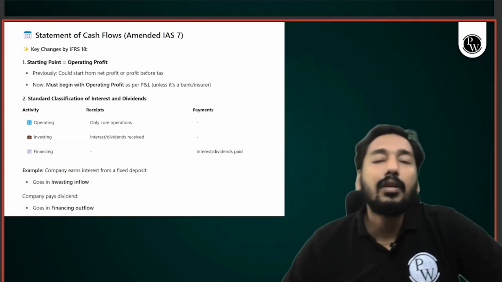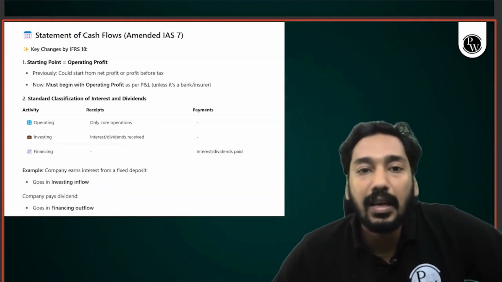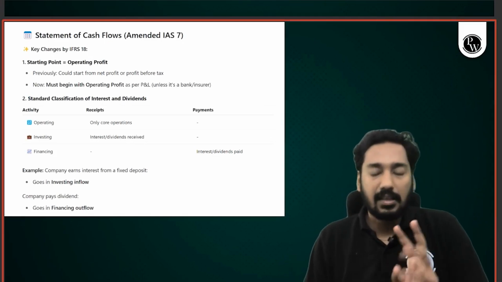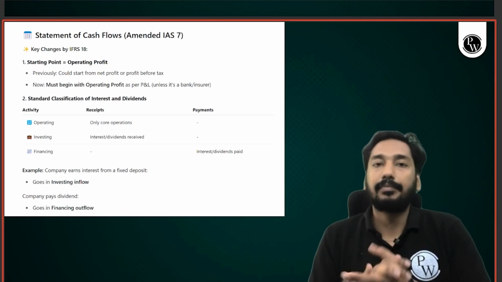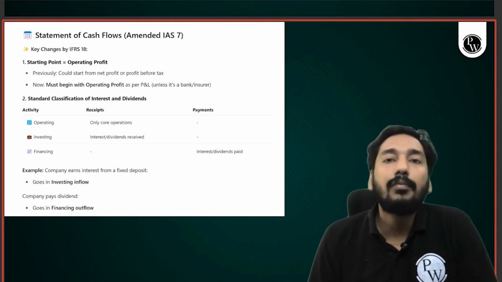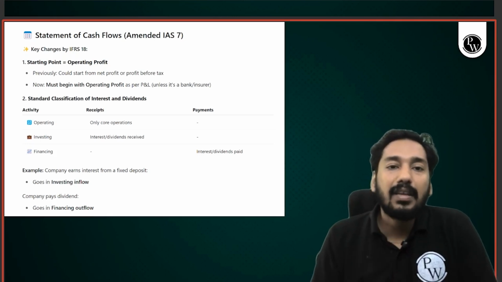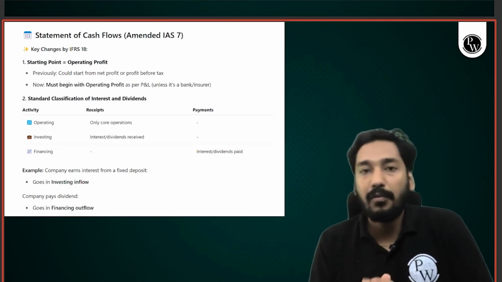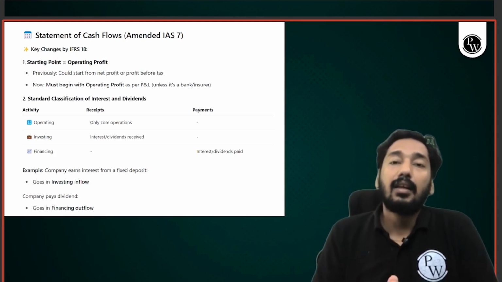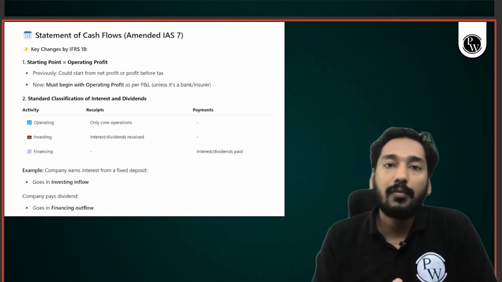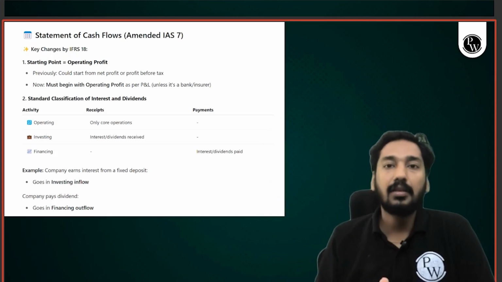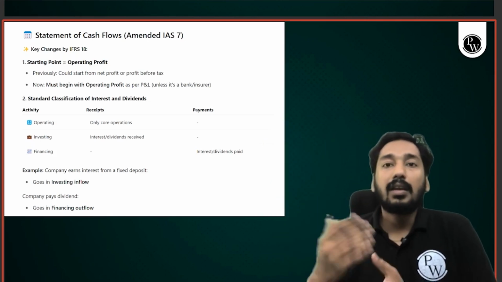One more major update, my students, for cash flow. See, there are two major updates in cash flow. Everything else is same. So if you remember, in indirect method, when we prepare cash flow, previously we start with net profit or profit before tax. Now accounting standard has clearly said that cash flow will start from operating profit, means you will now directly take operating profit, add back depreciation, other changes, working capital changes.